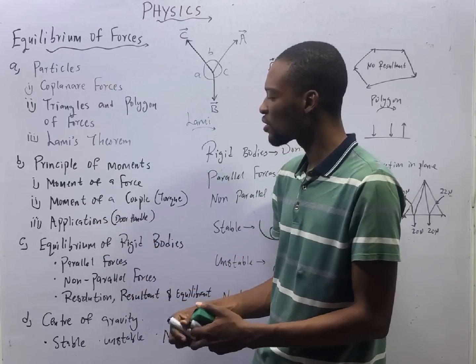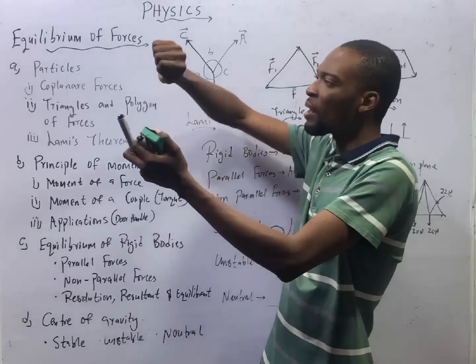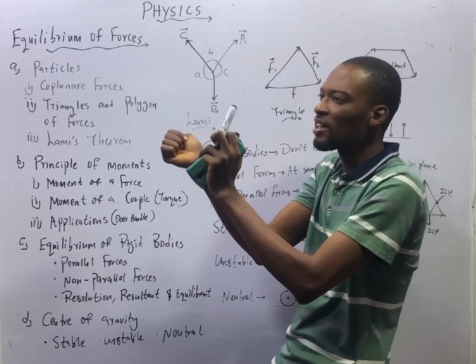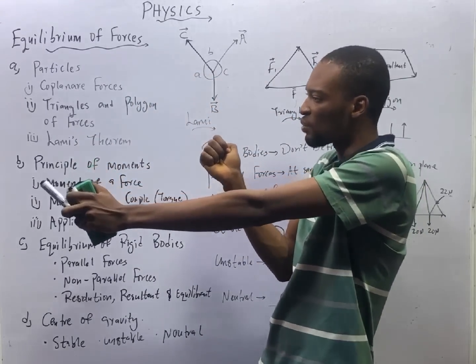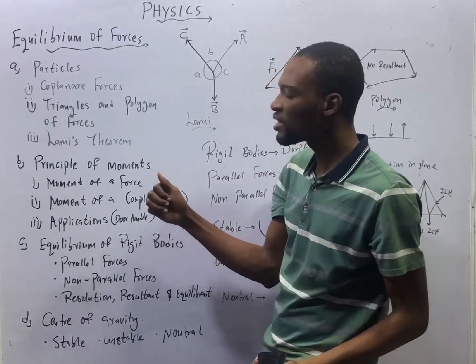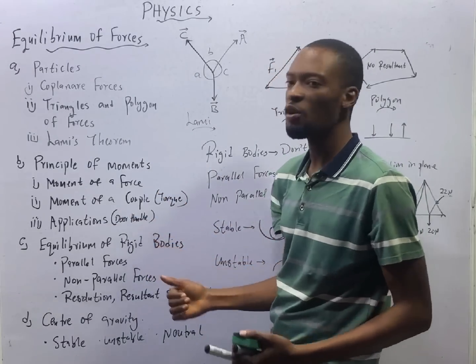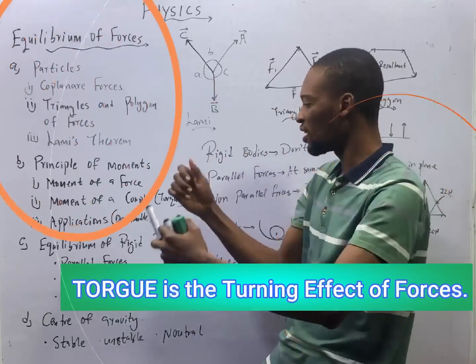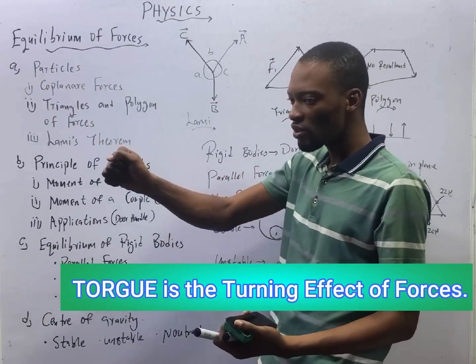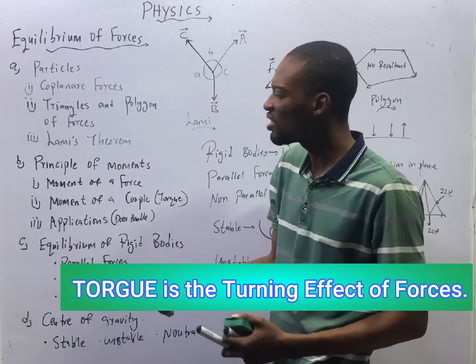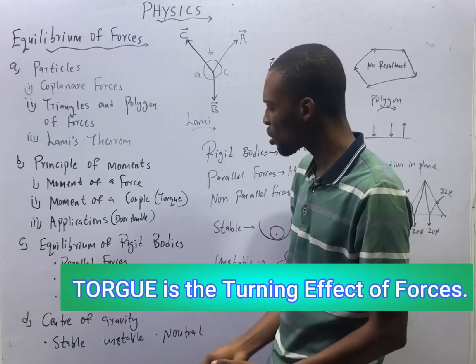moment is door handle. As you see, you are applying the force on door like this, and towards a perpendicular distance, that is moment. And couple is the turning effect of forces. Some forces produce turning effect, like when you are opening a tap, you see that a force is producing turning effect, that is torque.